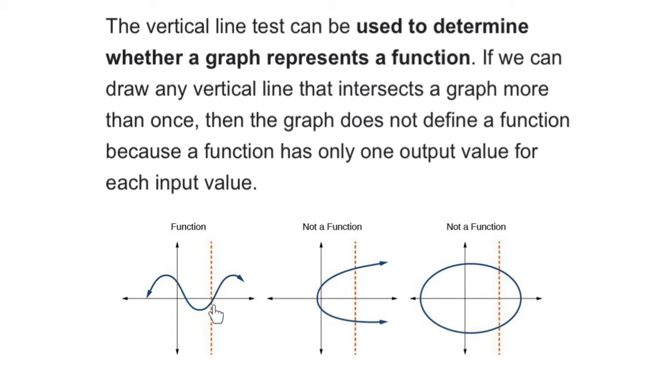If you draw a vertical line anywhere on this graph, it will intersect the graph only once. So you can see that here if I draw a vertical line, it will intersect the graph only once. So this is a function.